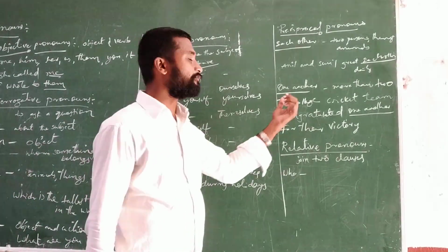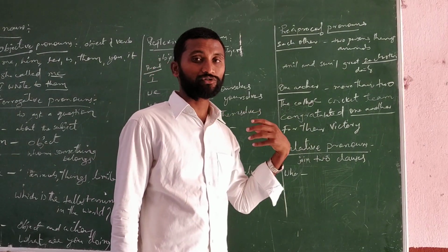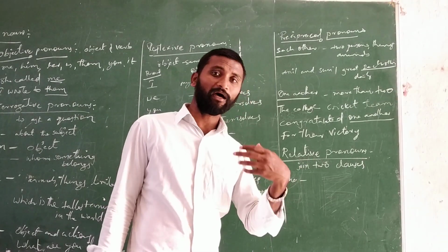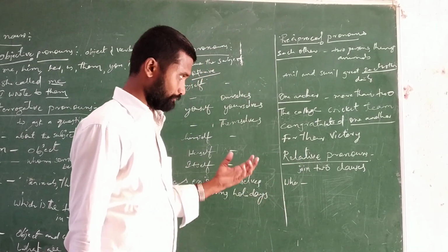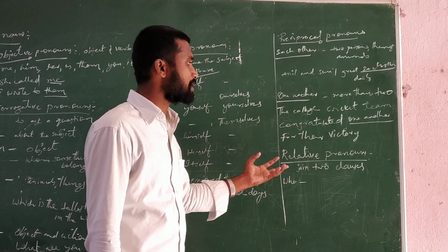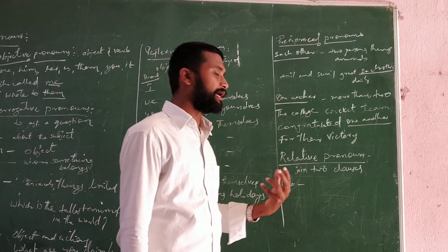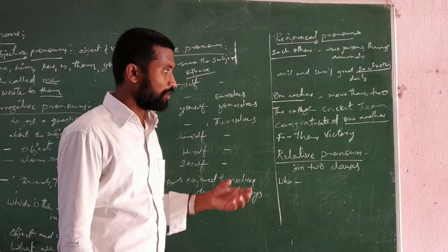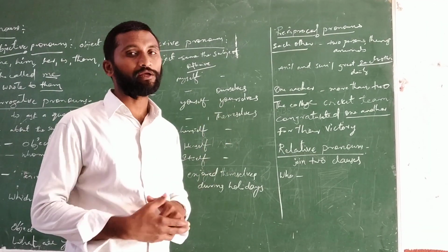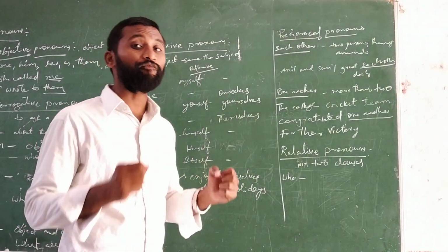And next, one another. This one another we have to use when more than two persons, two things and two places. The college cricket team congratulated one another for their victory. In that one college, a cricket team is there, so they congratulated one another.